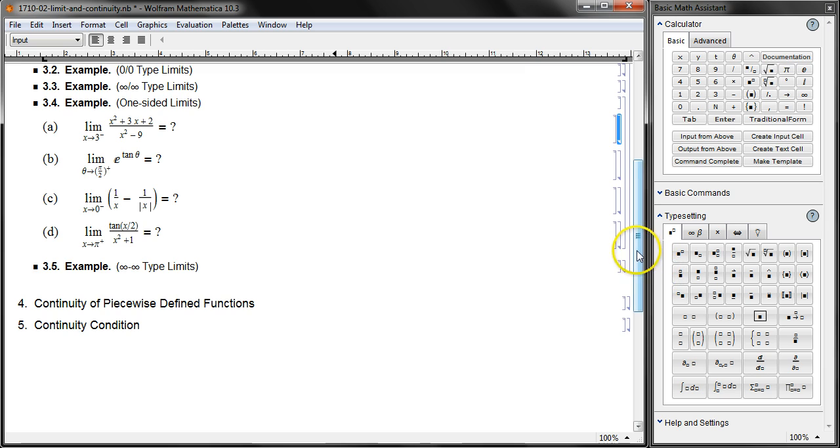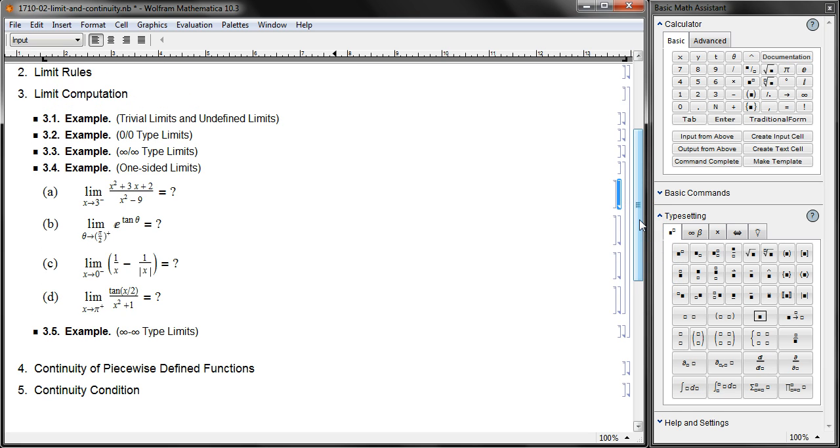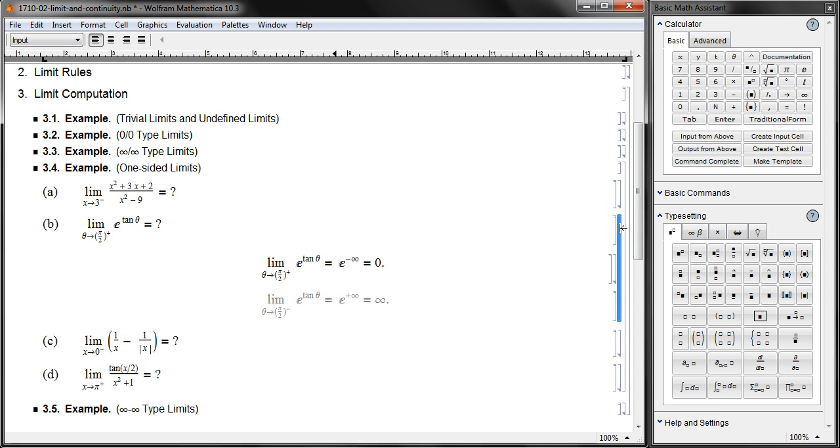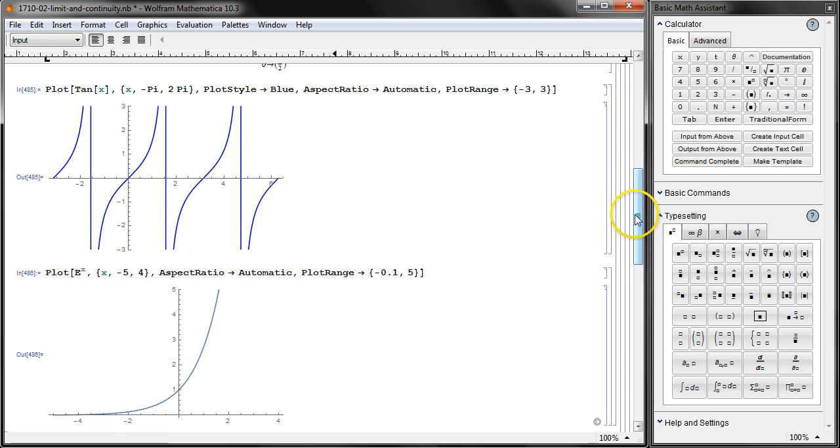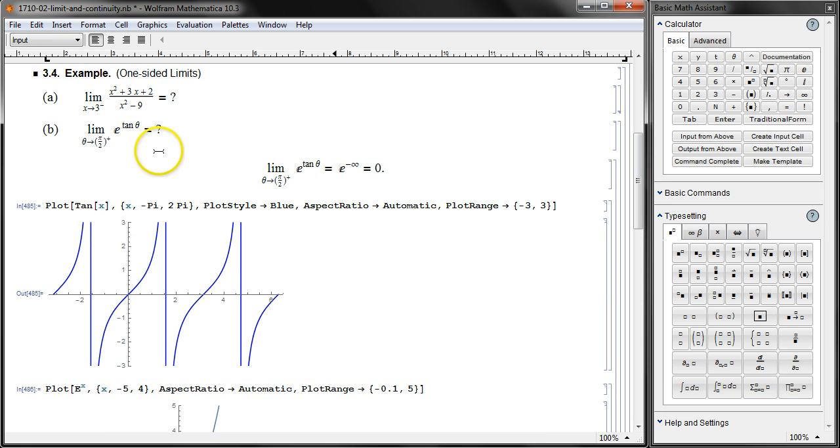How about this problem? Again, it's going to be better if you graph it, but let's suppose you don't have a graphing calculator. In that case, it's kind of like this. x is going to pi over 2 from the plus side, and then tangent of x at pi over 2 from the plus side is negative infinity. That's the nature of the tangent function. Even if you do not have a graphing calculator with you, you may not be able to graph the exponential of tangent of theta, but the standard shape of the tangent function, you can draw it by hand, maybe not accurately, so you can see this behavior down here going to negative infinity. So we have e to the negative infinity, which is 0.